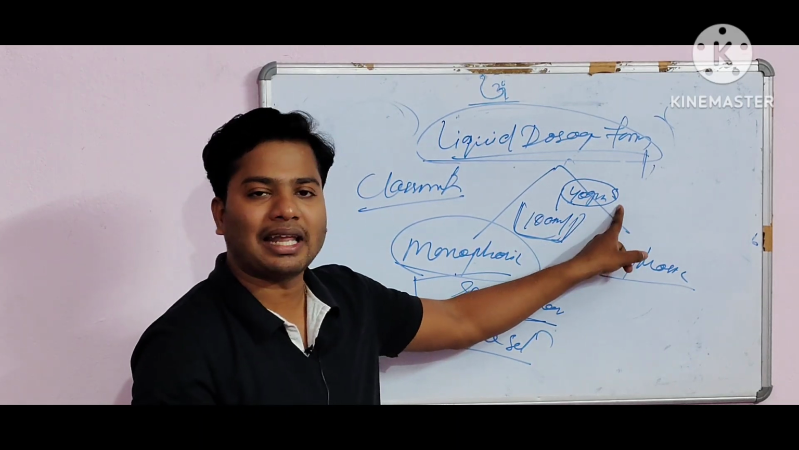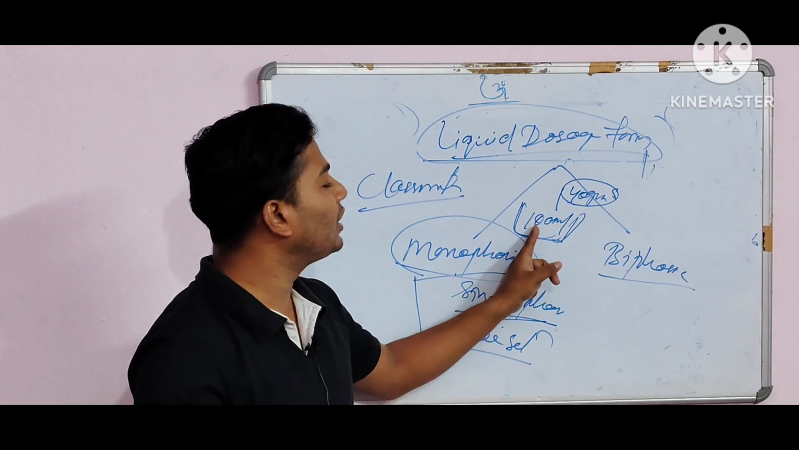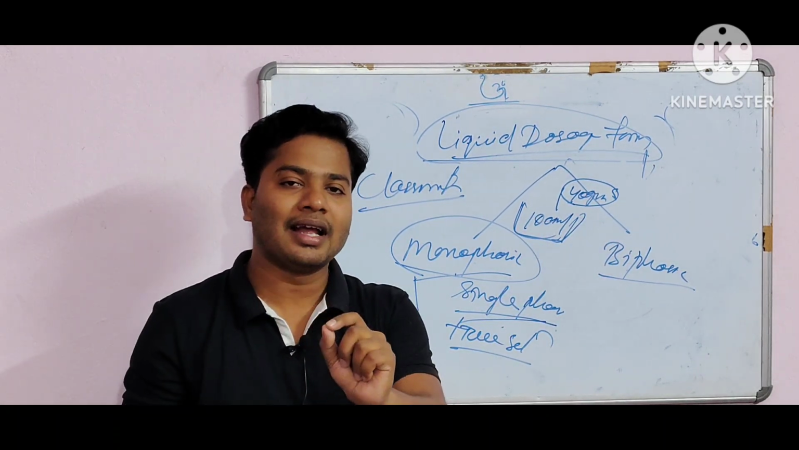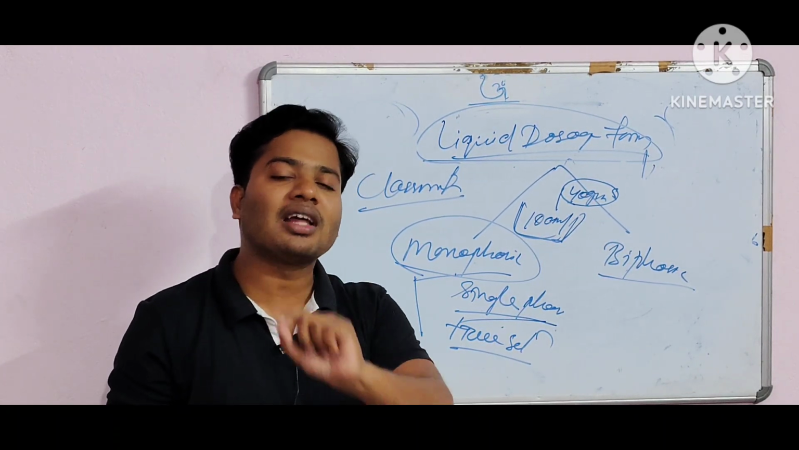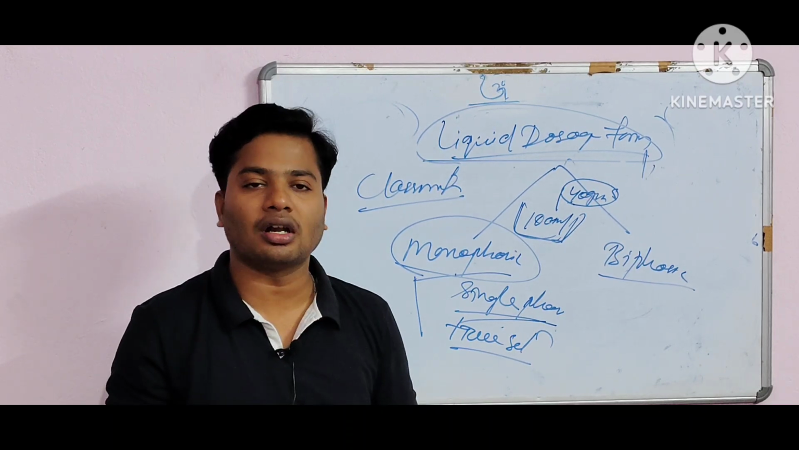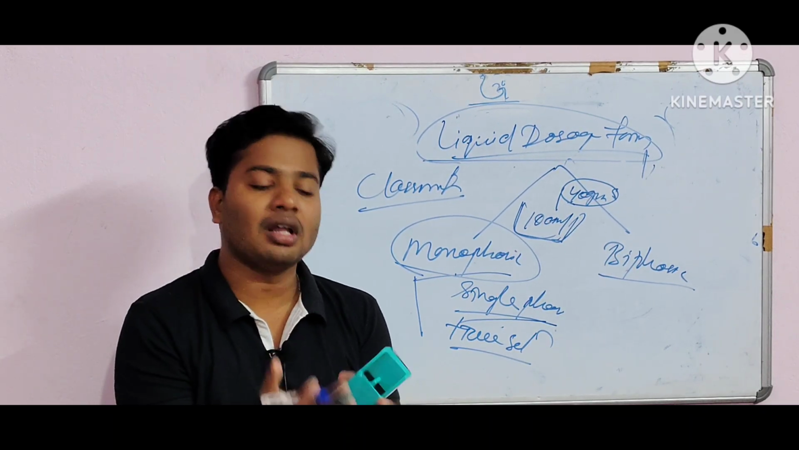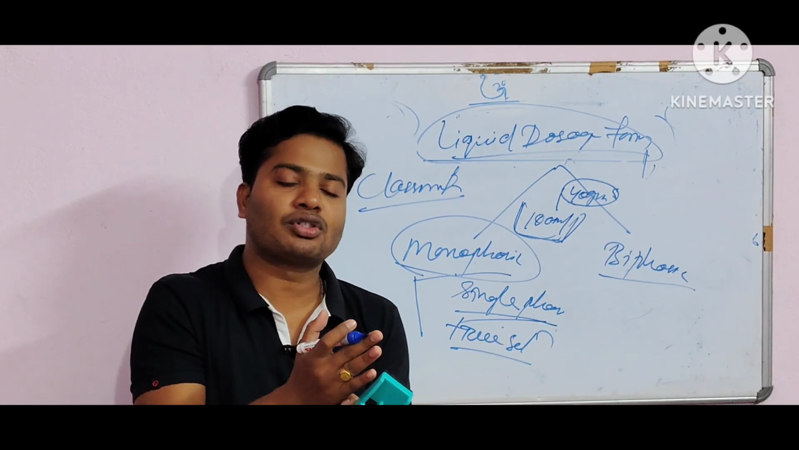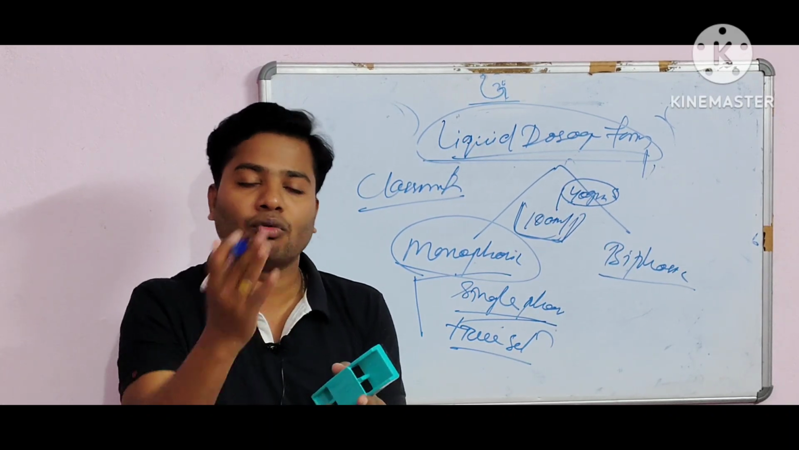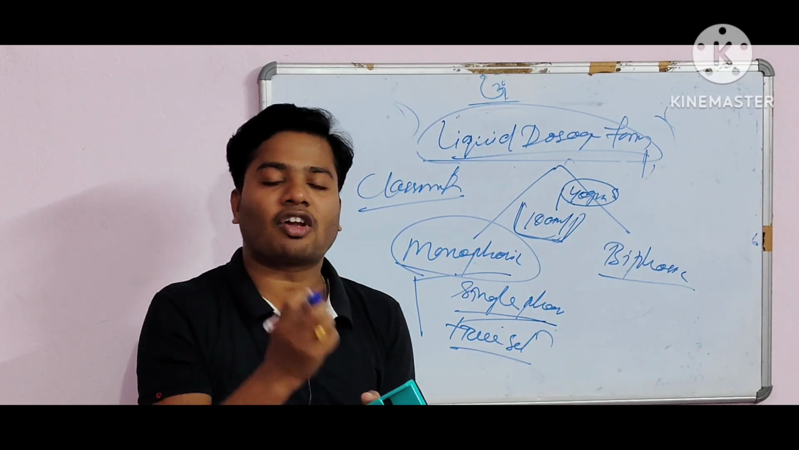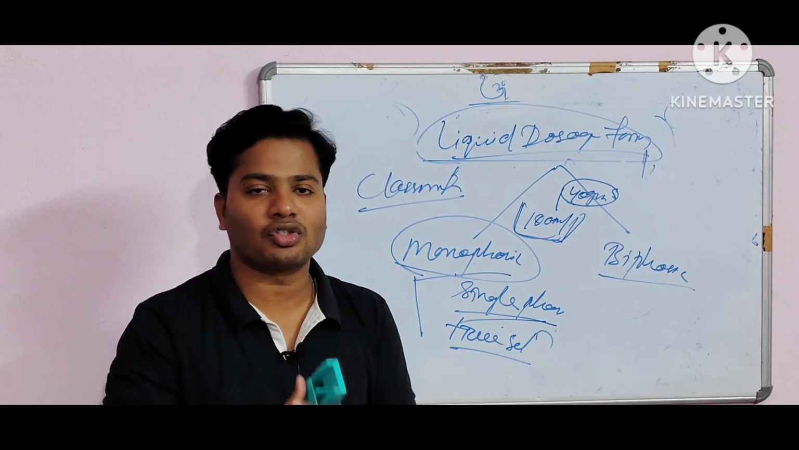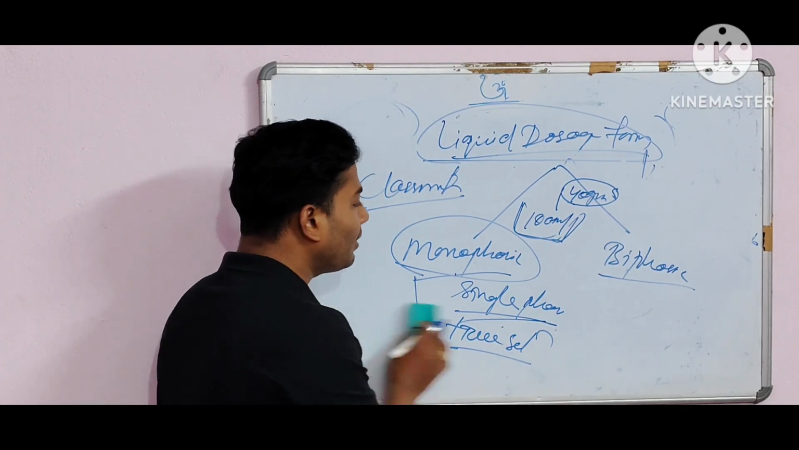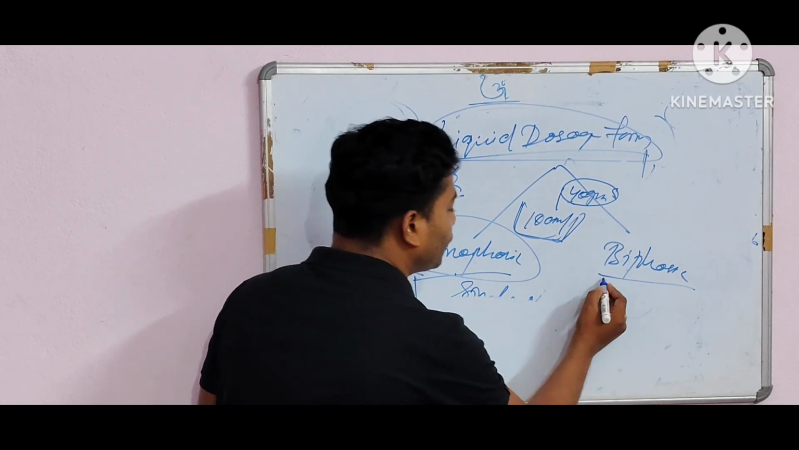When the sucrose particles are completely dissolved in 100 ml of water, or in a suitable solvent, after dissolution you can say that is a true solution. So what is the definition of a true solution? A true solution is a homogeneous mixture in which the solid particles are completely dissolved in a suitable solvent. That is known as a true solution. Clear?